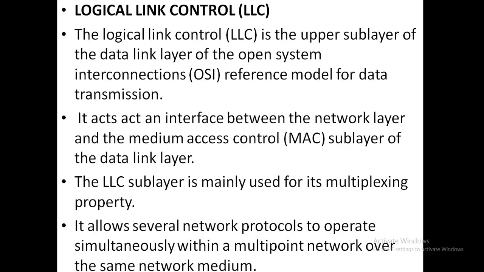Logical link control is the upper sublayer, and the MAC, that is medium access control, is the lower sublayer.